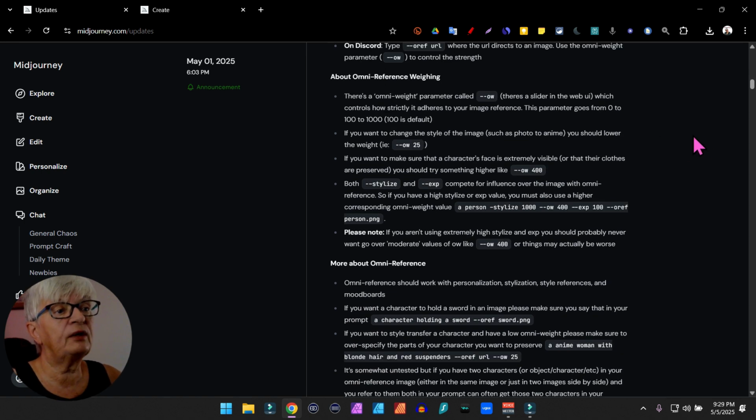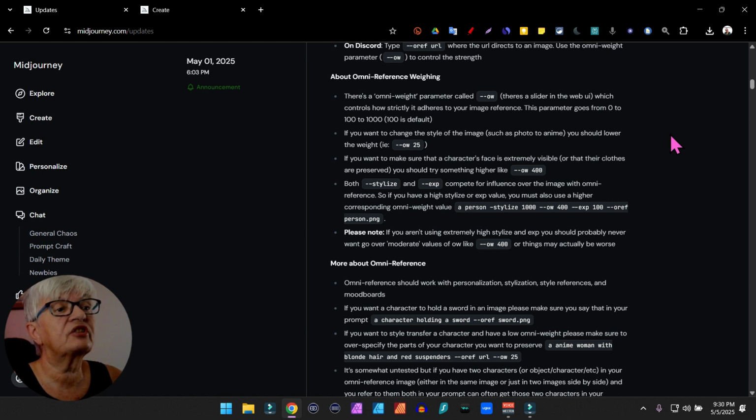"There's an omni weight parameter called --ow. There's a slider in the web UI which controls how strictly it adheres to your image reference. The parameter goes from 0 to 1000. 100 is default.